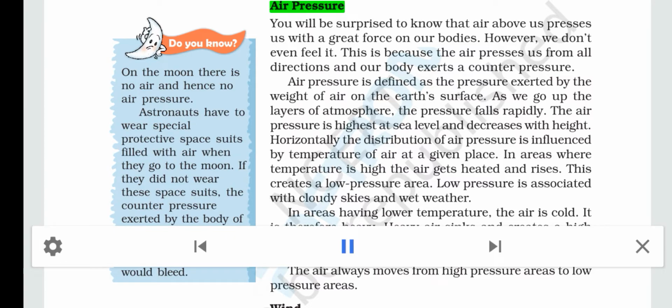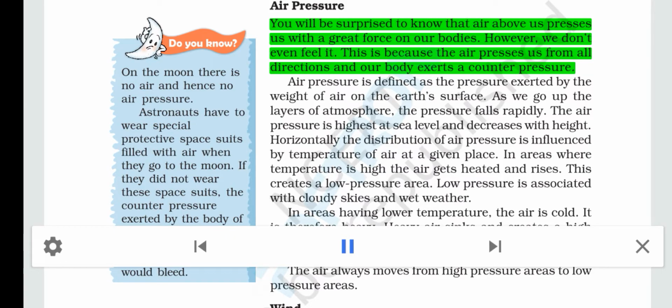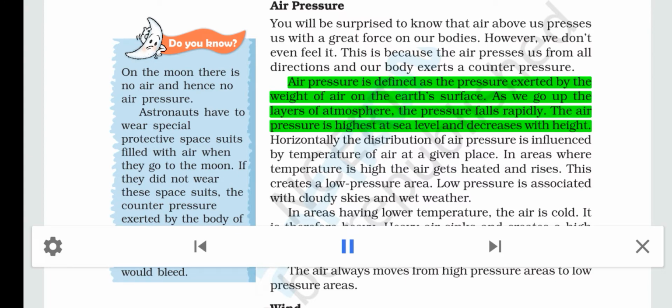Air pressure. You will be surprised to know that air above us presses on our bodies with a great force. However, we don't even feel it. This is because the air presses us from all directions and our body exerts a counter pressure. Air pressure is defined as the pressure exerted by the weight of air on the Earth's surface. As we go up the layers of atmosphere, the pressure falls rapidly. The air pressure is highest at sea level and decreases with height.